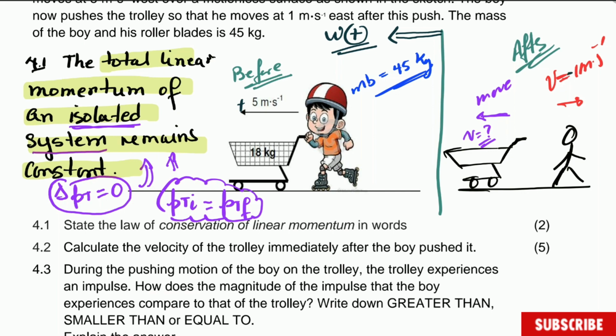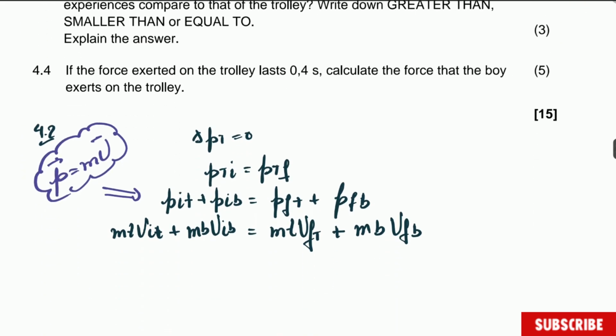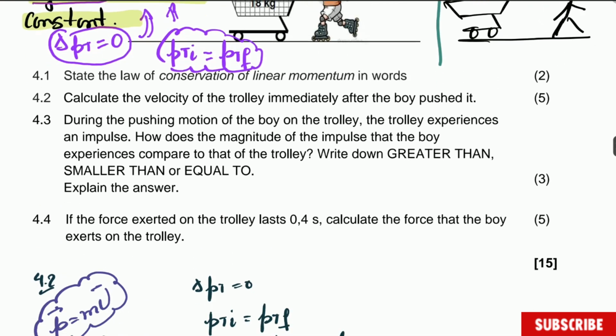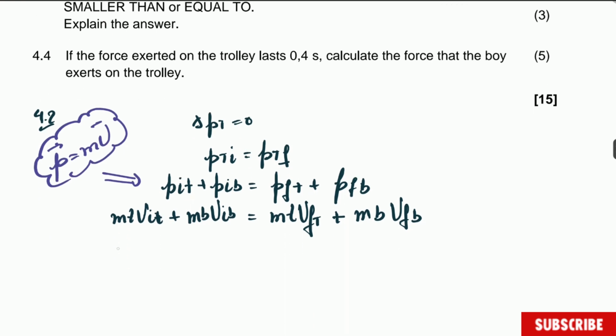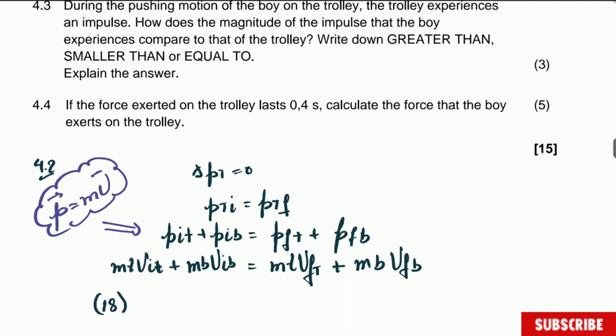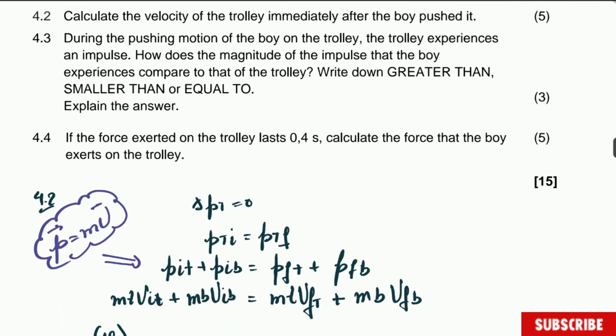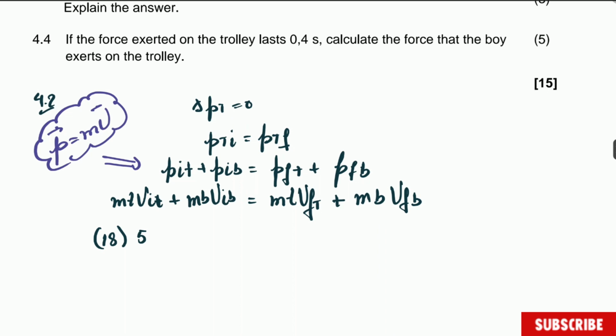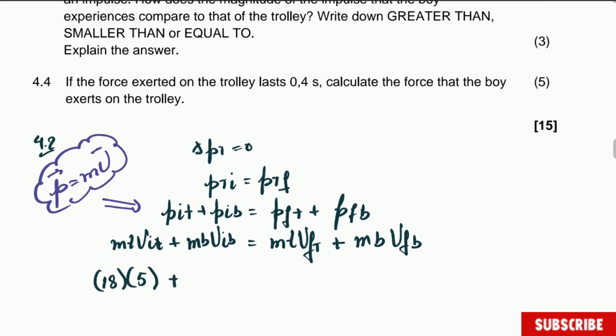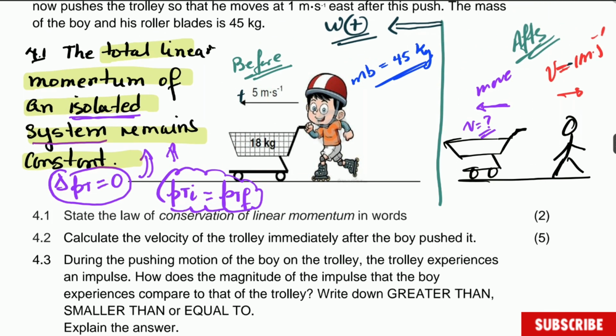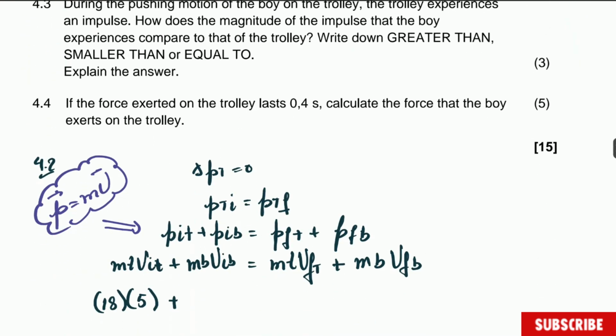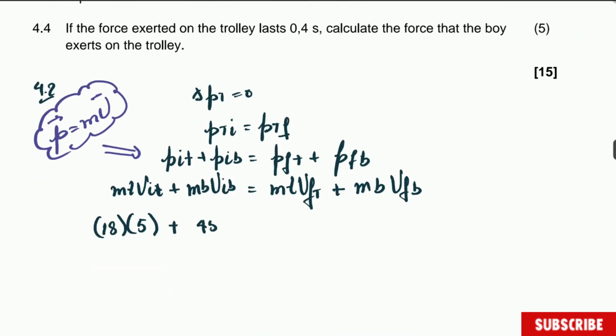Alright, so the initial motion is going to be positive, the motion of the boy after he pushes is going to be -1. So be careful when you substitute there. So we are going to substitute everything we have for the trolley, which is 18 kilograms multiplied by the initial velocity of the trolley, which is the velocity that they were moving together, is 5 positive, plus the mass of the boy, which is 45 kilograms, multiplied by the initial velocity of the boy, which is also 5 because it's moving together with the trolley.